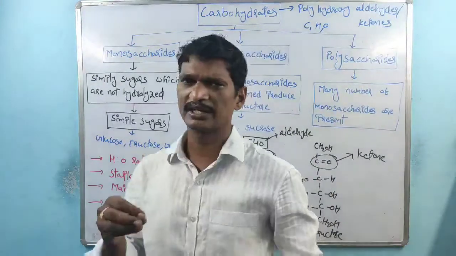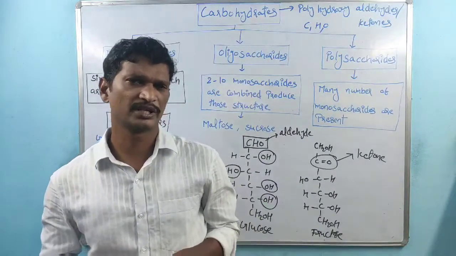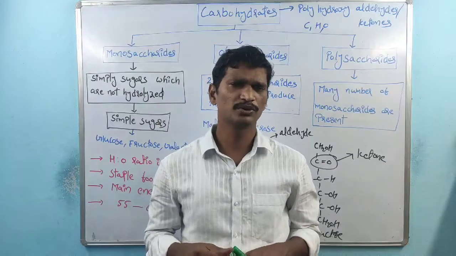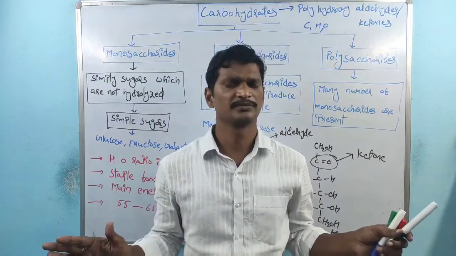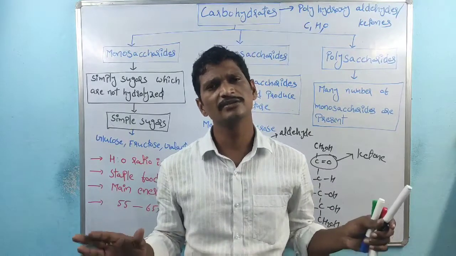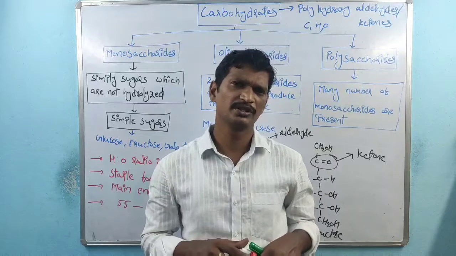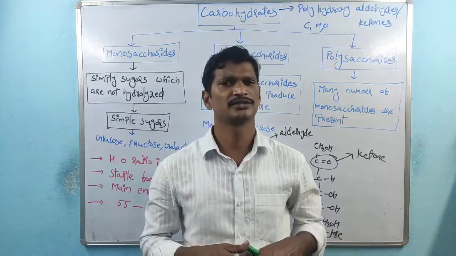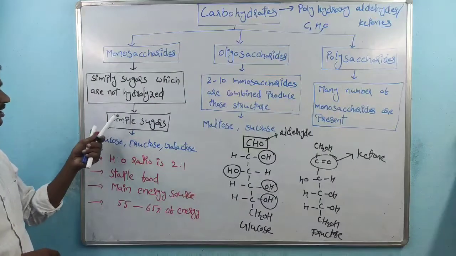Remember, monosaccharides are very simple sugars, the simple and basic structures, which are not hydrolyzed further.